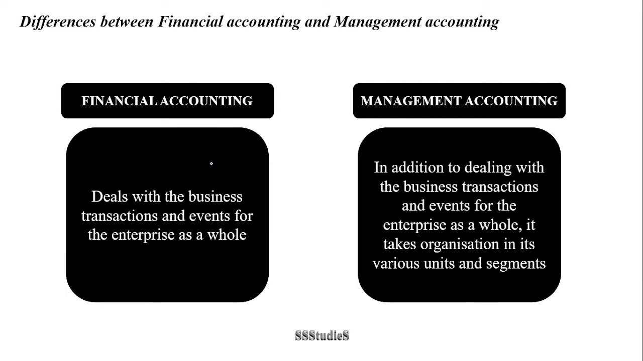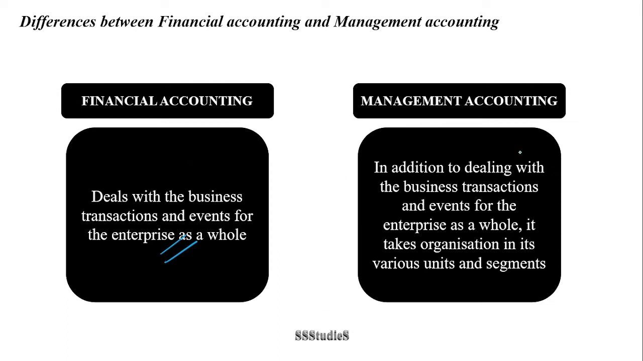Another difference between financial accounting and management accounting is that financial accounting deals with the business transactions and events for the enterprise as a whole. That means to say, at the end of the financial year, when financial reports are prepared, that is trading and profit and loss account and balance sheet, all the transactions related to the business for this one year are mentioned in the trading and profit and loss account and balance sheet in the summary form.